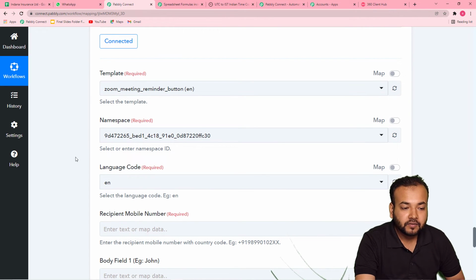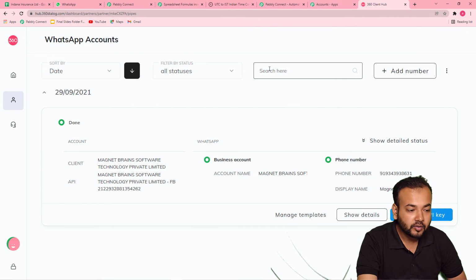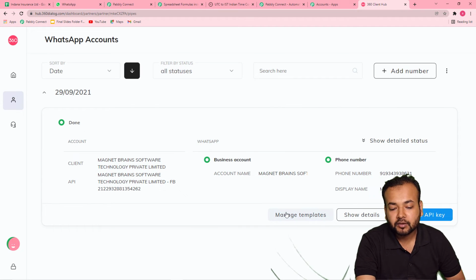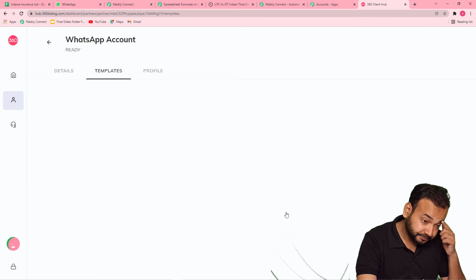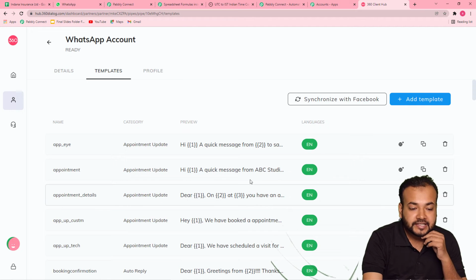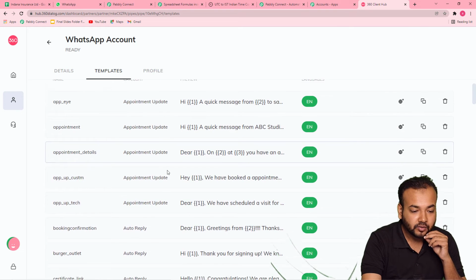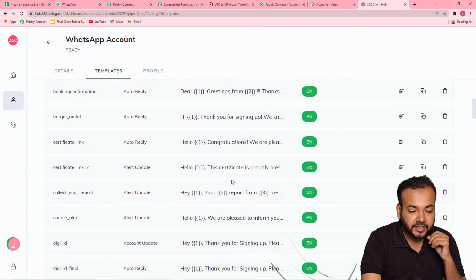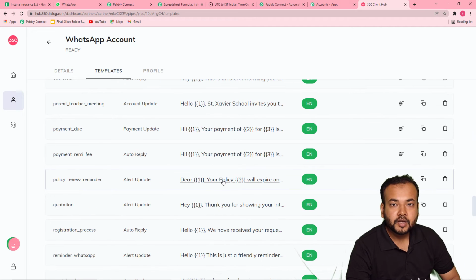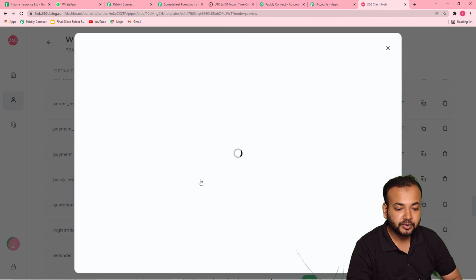Now it is asking for the template. So let me first tell you what templates are. So I'm going to my 360 Dialog account again. And here I'm going to click on manage templates option. So guys, these are the message templates we have in my 360 Dialog account, and the template we are using is this one. So we are using this policy renew reminder template. Let me show you this.